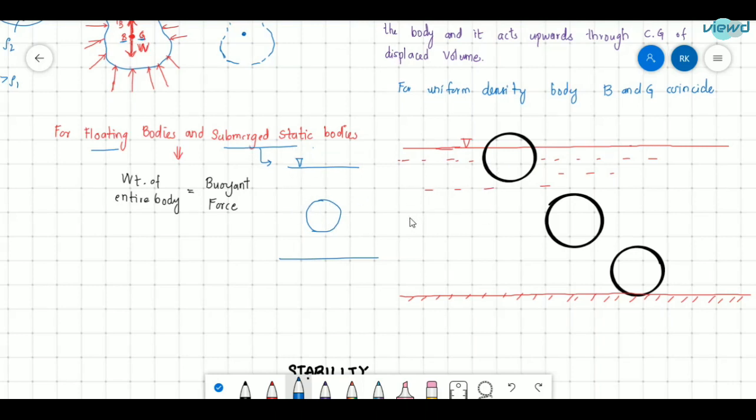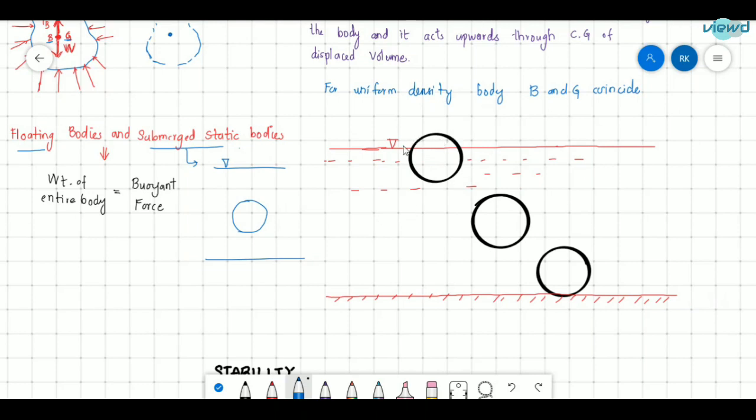So here there are different cases. The body will float if the density of the body is less than the density of the fluid. If ρ is equal to ρf, the density of the body is equal to the density of the fluid, then it is a submerged static condition, or it can also be said to be neutral equilibrium.